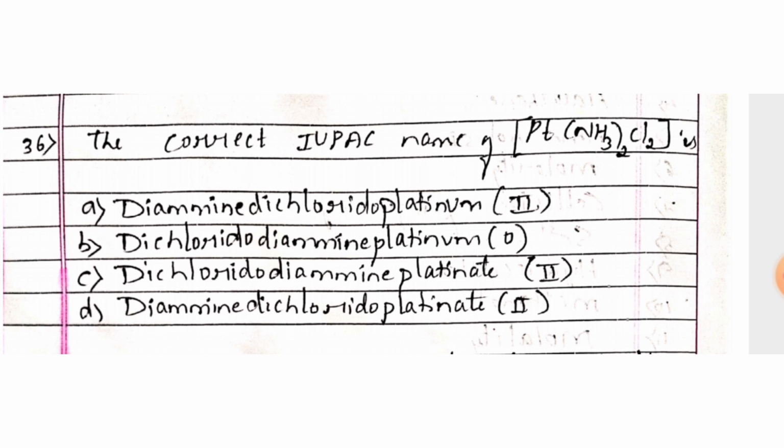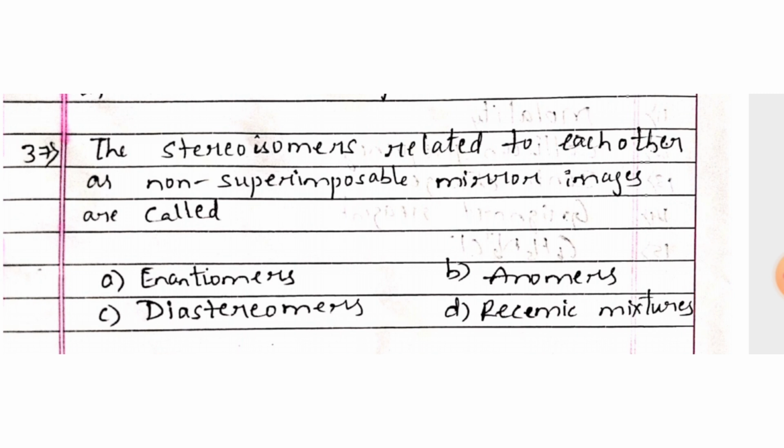And the right answer is option A, diamminedichloridoplatinum(II). Next one, the stereoisomers related to each other as non-superimposable mirror images are called option A, enantiomers; option B, anomers; option C, diastereomers; option D, racemic mixture. And the right answer is option A, enantiomers.